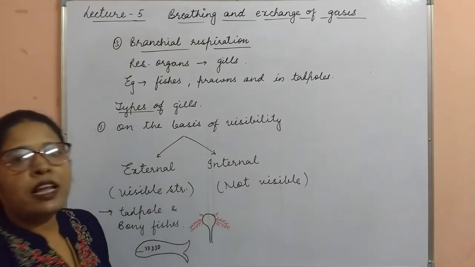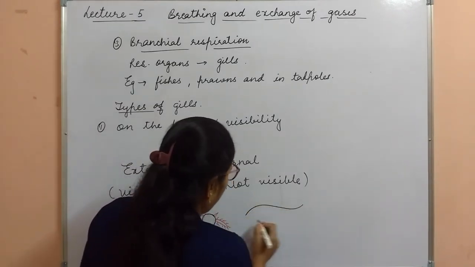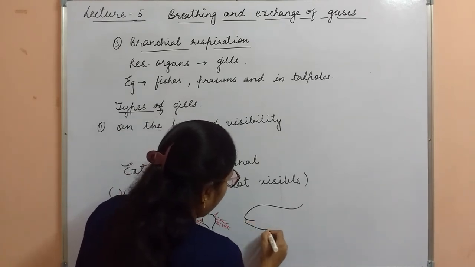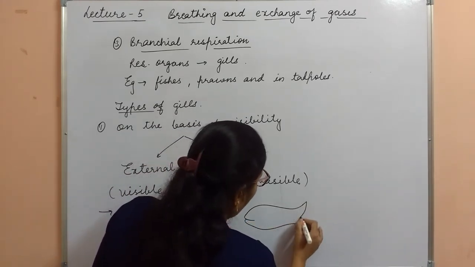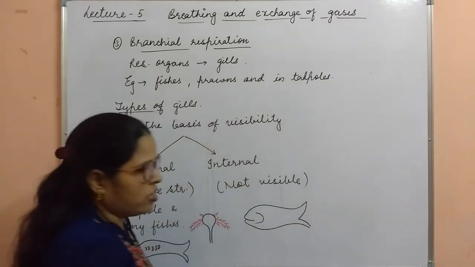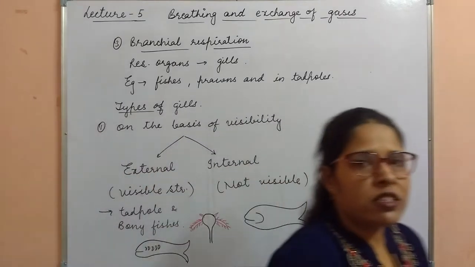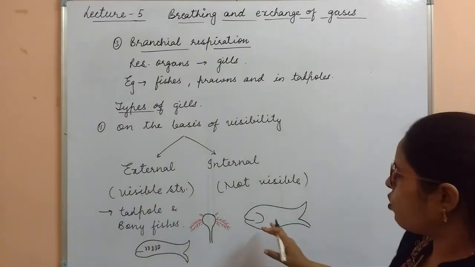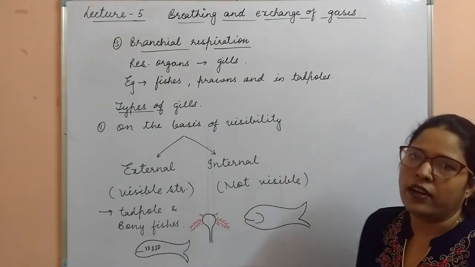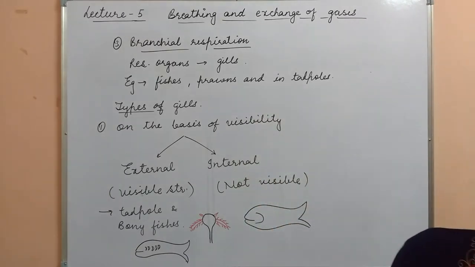In case of cartilaginous fishes, the gills are internal and these gills are covered with operculum. Clear? Operculum means a muscular flap-like structure which covers the gills. That's why the gills are internal. So this is on the basis of visibility.